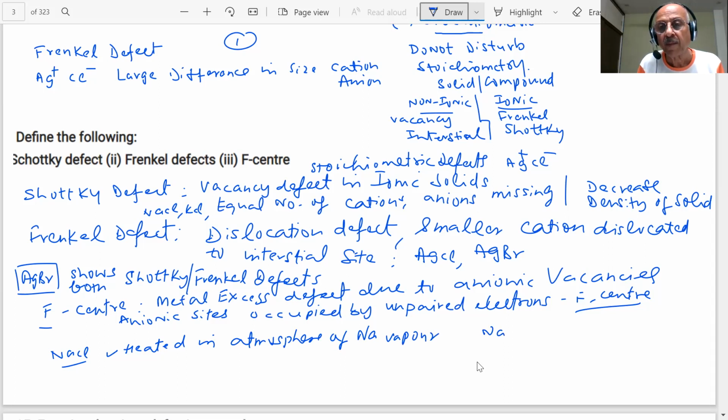Sodium will lose an electron and will react with Cl- to form NaCl, and these electrons will go and occupy the anionic sites.